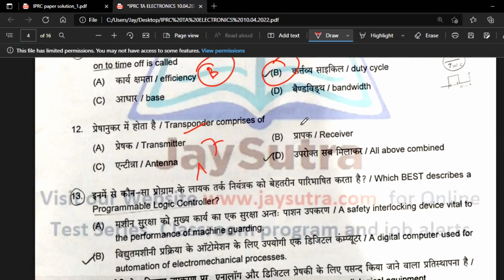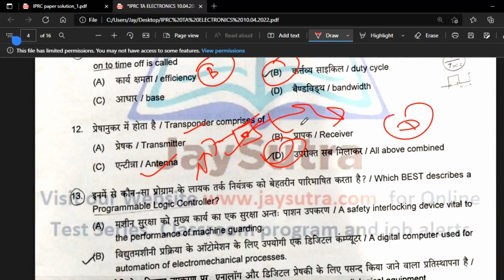A transponder is mostly in a satellite, and this is one of the main parts of satellite communication. There is one antenna, one signal propagates from ground to the antenna, then they process that signal and directly retransmit to the ground. So antenna is there, then transmitter, and receiver also. So 12 is D.